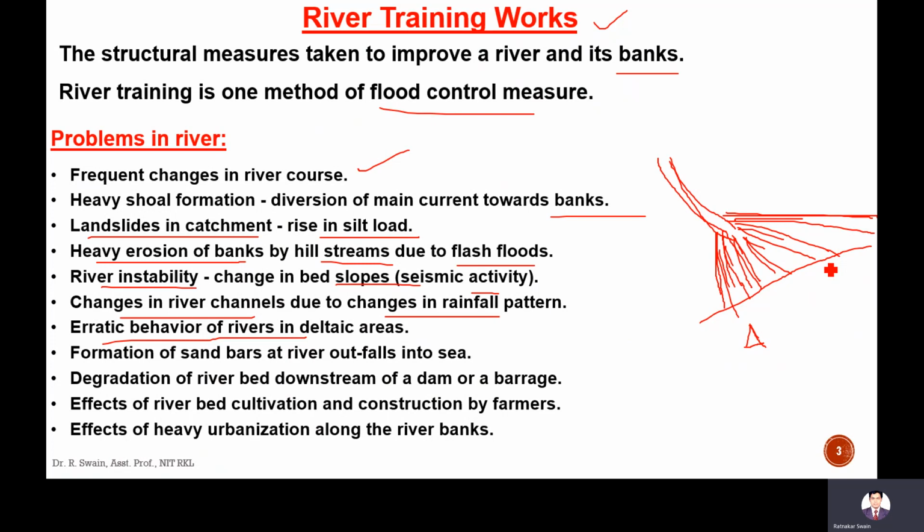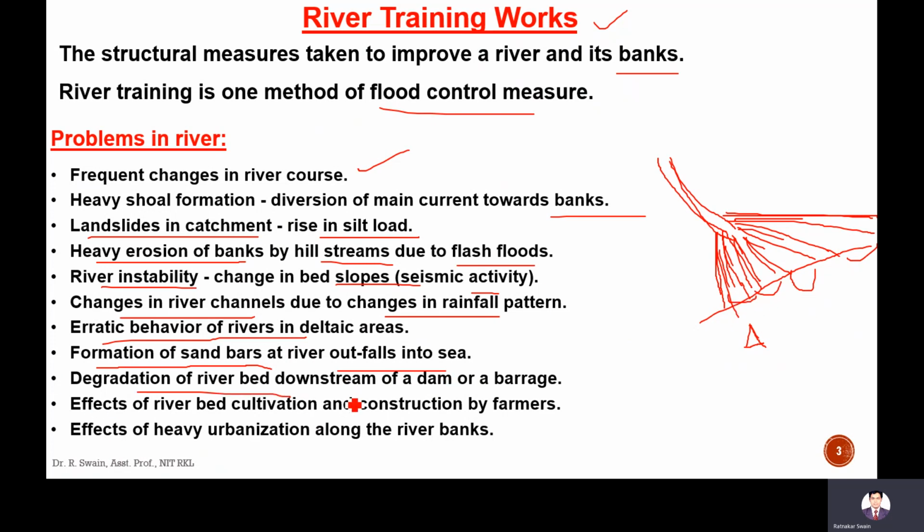There are slope changes, and erosion and deposition are frequent. Next, formation of sandbars at river outfalls into the sea. Here the sandbars will be there, the deposition of sand.